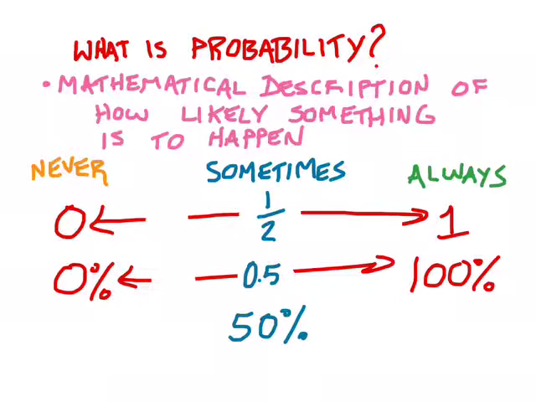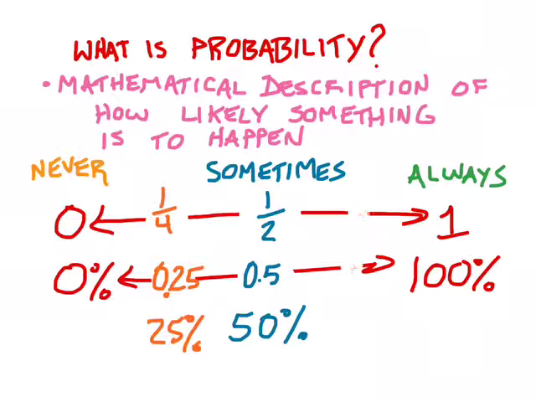Things that are more likely to not happen might have probabilities like 1/4. If something happens 1/4 of the time, it's less likely to happen than not, but it could happen. The decimal equivalent of that would be 25 hundredths, and 25% would be your percentage.